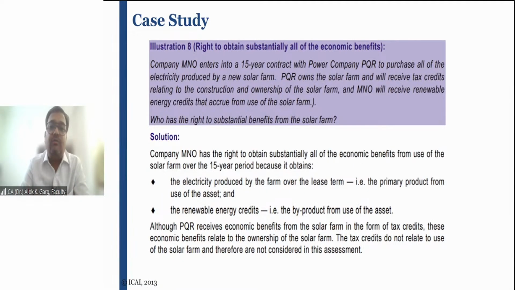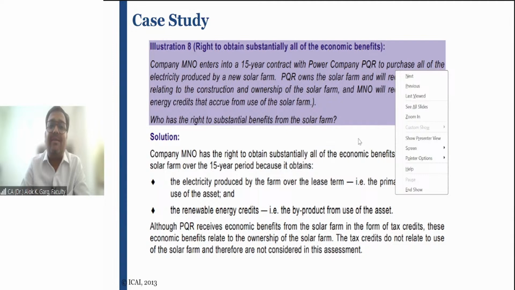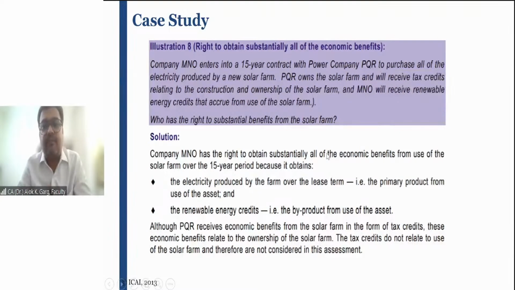Company MNO enters into a 15-year contract with power company PQR to purchase all of the electricity produced by a new solar farm. Company MNO entered into a 15-year contract with power company PQR to purchase all of the electricity produced by a new solar farm. So this PQR is an electricity company. They have a solar farm, right?